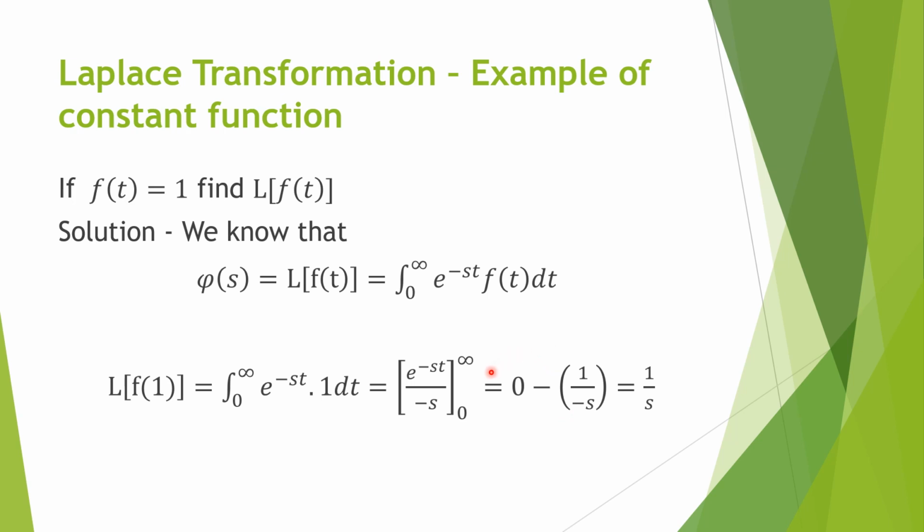When you apply the upper limit, t approaches infinity, so e raised to power minus infinity becomes 0. For the lower limit, e raised to power 0 divided by minus s, and e raised to power 0 is 1 divided by minus s. So it will have the final value 1 upon s. You can see over here that you can convert a function into another function, that is a function of s. You can convert a time domain into frequency domain.